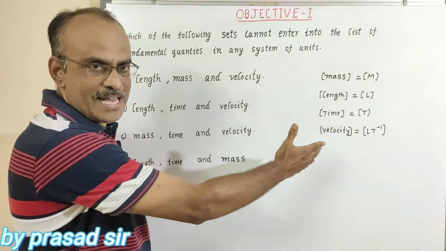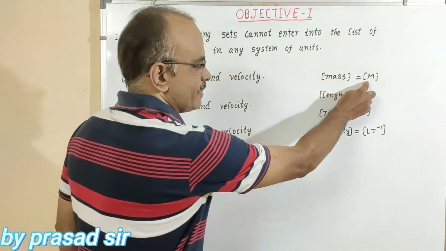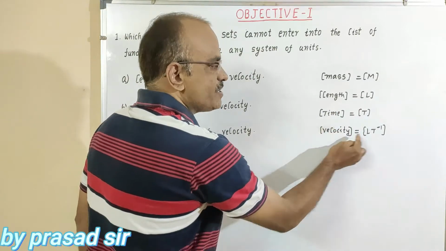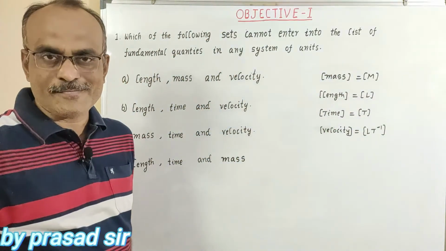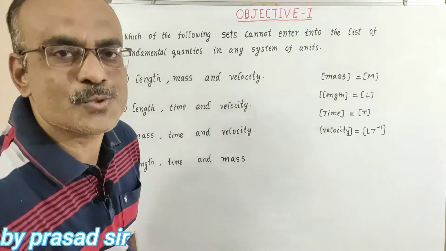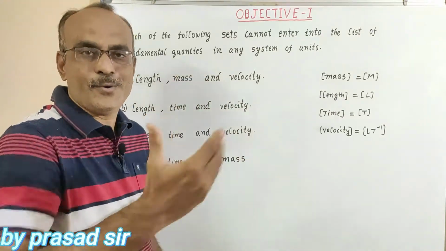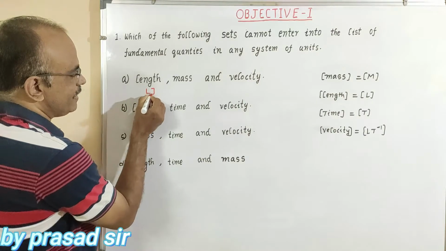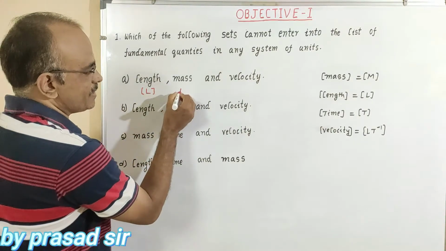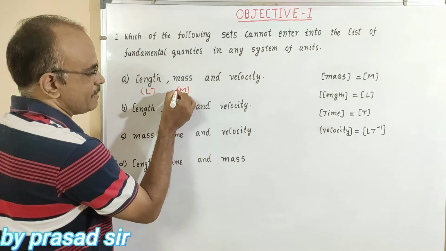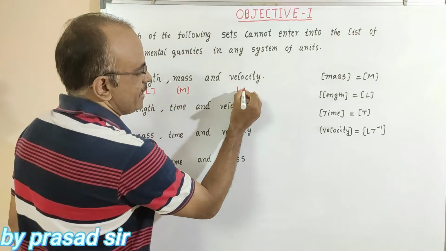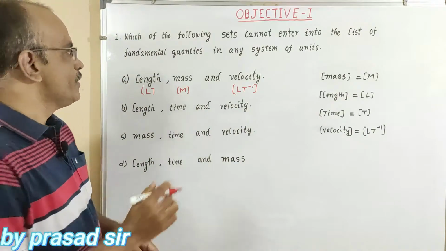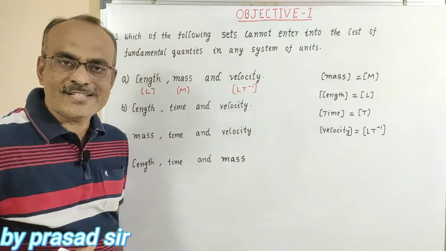To answer this question, first of all, whatever the quantities are there, I will write their dimensional formulas. Mass, M; length, L; time, T; and velocity, LT to the power of minus 1. Now, what are fundamental quantities?